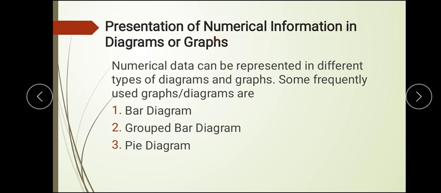So how numerical information is presented in the form of diagrams and graphs. Here we are talking about the different types of diagrams. We have learned three types of it: bar diagram, group diagram and pie diagram. So let's quickly go with the bar diagram.